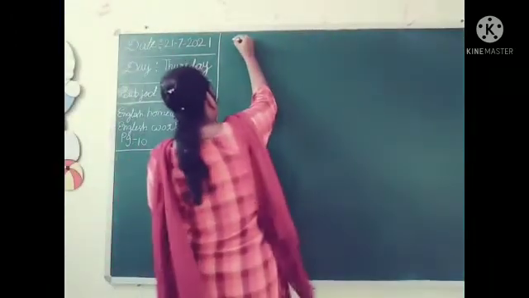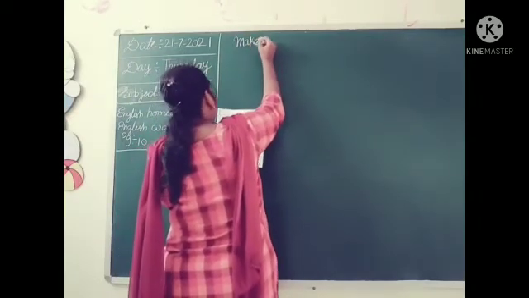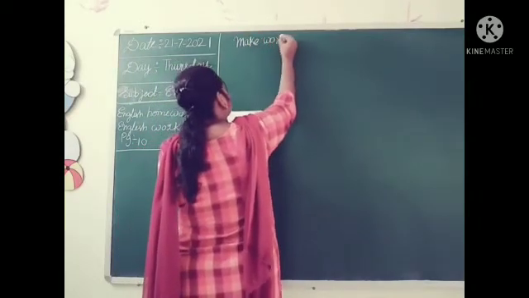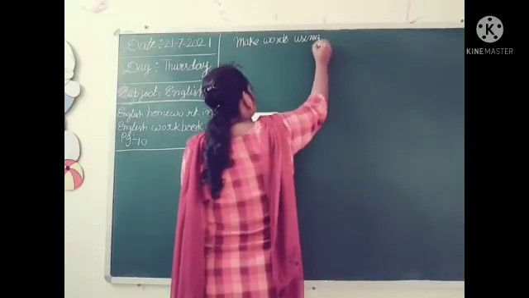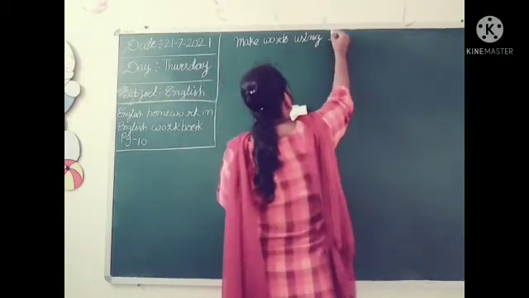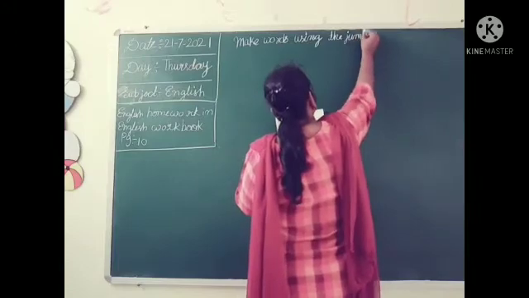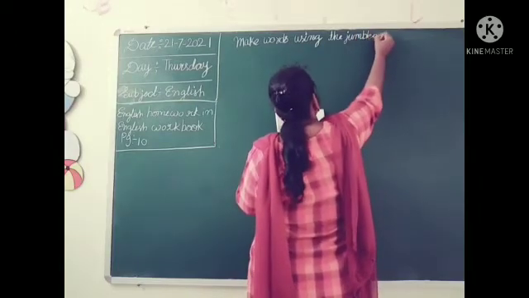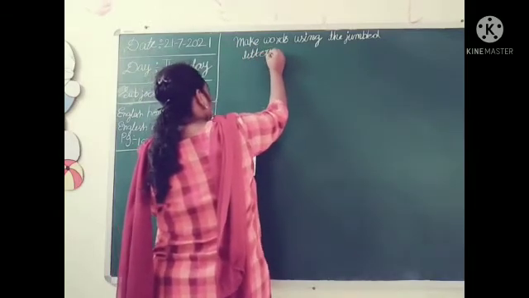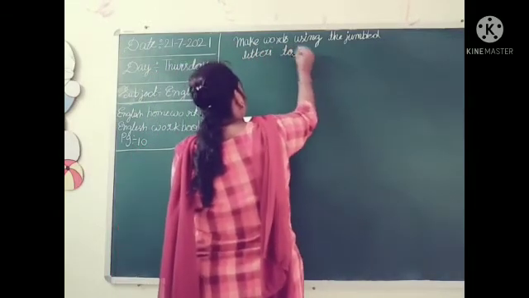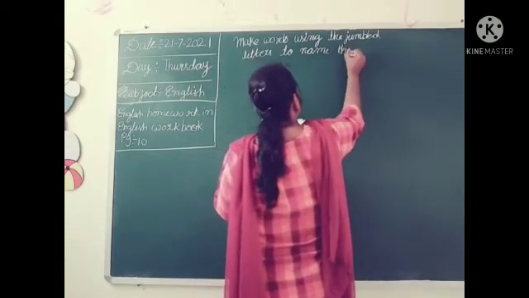Okay, all of you open page number 11, right? Make words using the jumbled letters to name the picture.